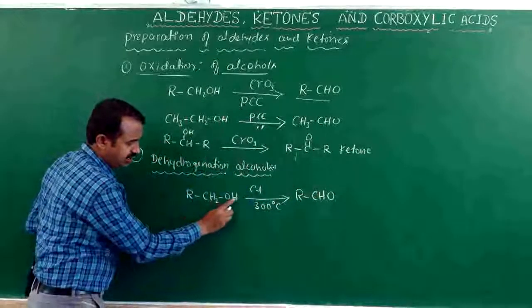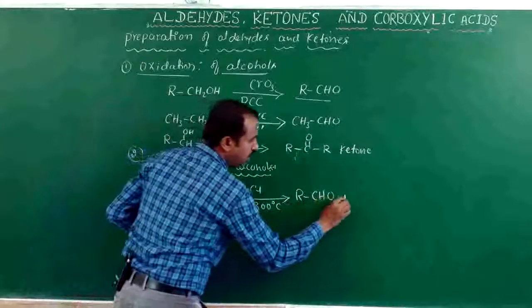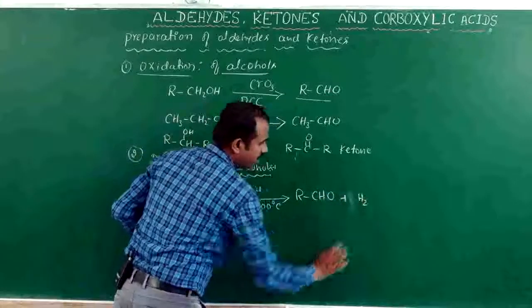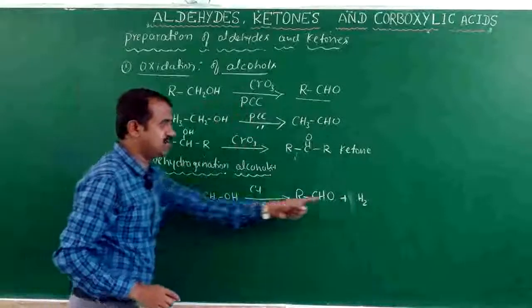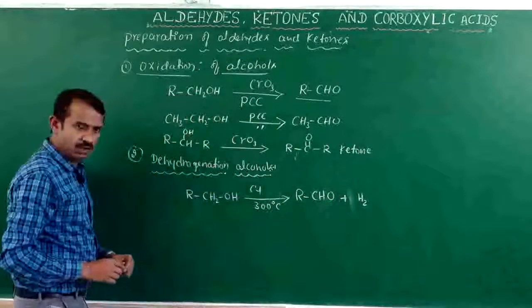Here one molecule of hydrogen is removed and released, dehydrogenation, to form an aldehyde.